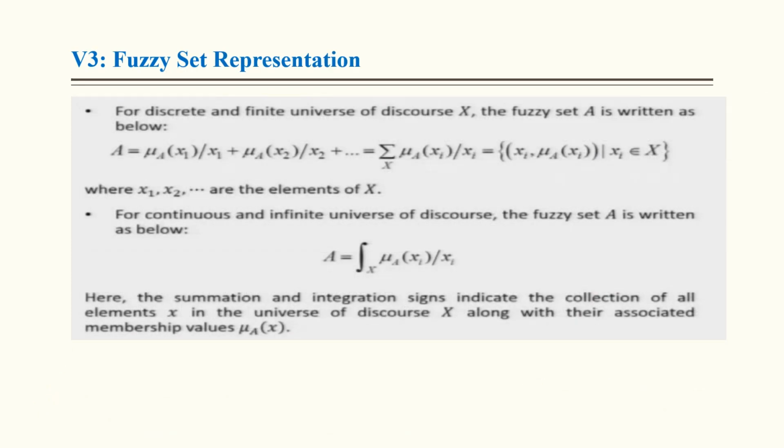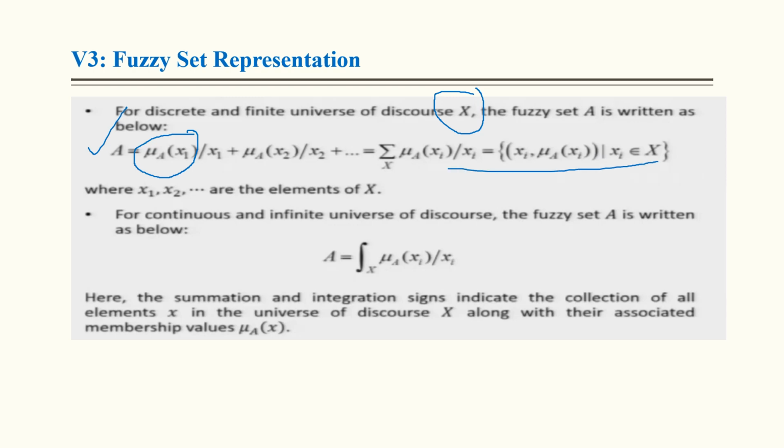Fuzzy set representation, how can it be represented? A is a fuzzy set, capital X is the universe of discourse. Therefore fuzzy set A can be written as, this is the degree of membership, this is the degree of compatibility, right? Or this is the element x1 in fuzzy set A and so on.